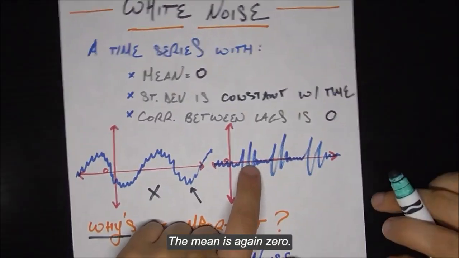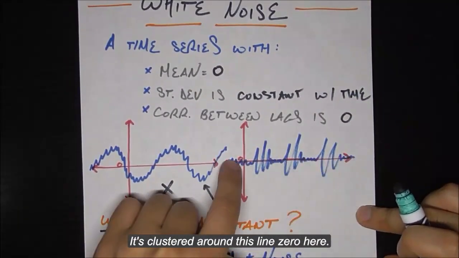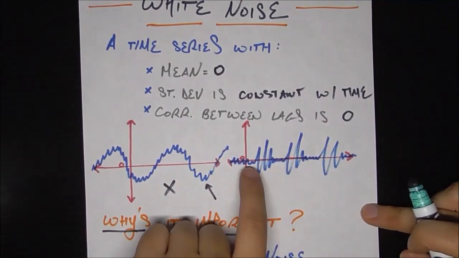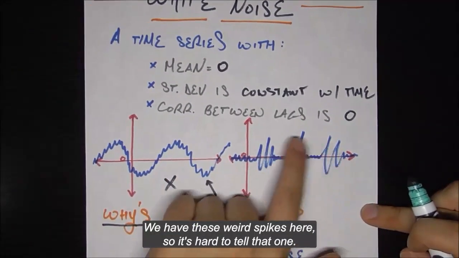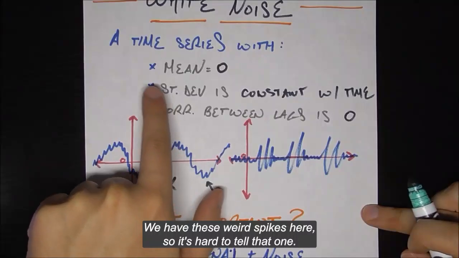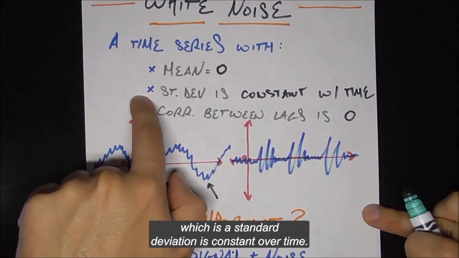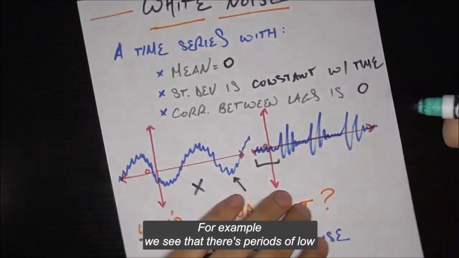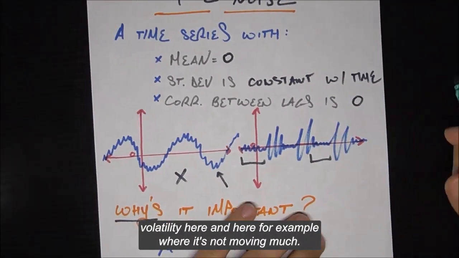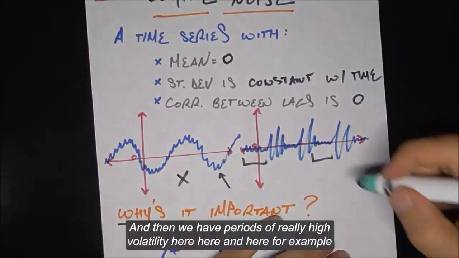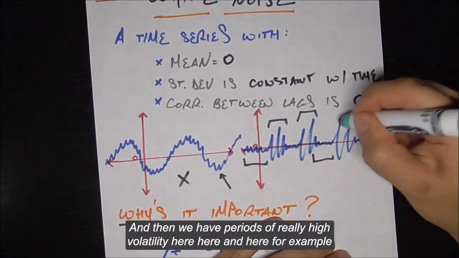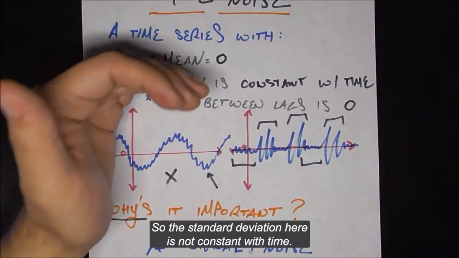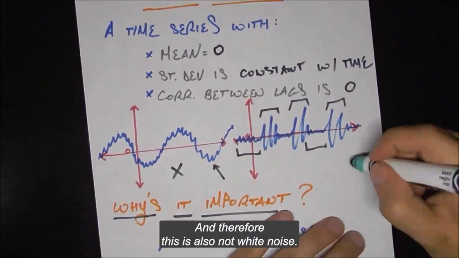Now let's look at this one. The mean is again 0. It's clustered around this line 0 here. The correlation between lags, is that equal to 0? It may or may not be. We have these weird spikes here, so it's hard to tell that one, but it definitely violates the second one, which is the standard deviation is constant over time. For example, we see that there's periods of low volatility here and here, where it's not moving much, and then we have periods of really high volatility here, here, and here, where it's moving up and down a lot. So the standard deviation here is not constant with time, and therefore this is also not white